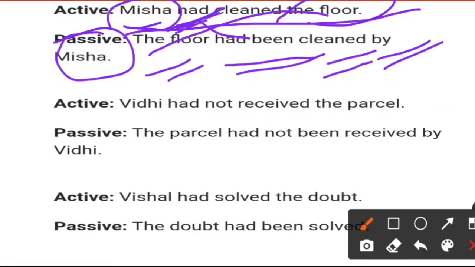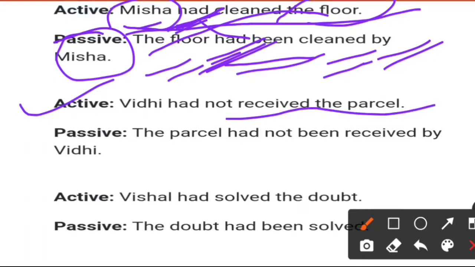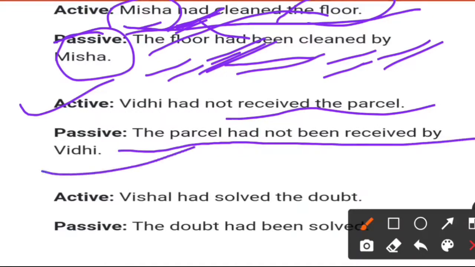Here you can see Vidhi had not received the parcel. The parcel had not been received by Vidhi. So very easy. It is a negative sentence. The only difference is that here not will be used after had and before been. So this is the only difference you will have to keep in your mind.